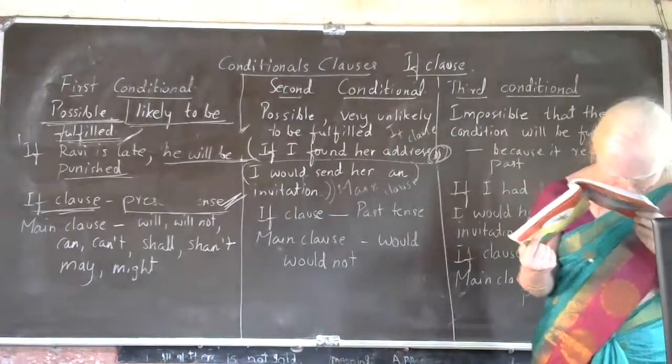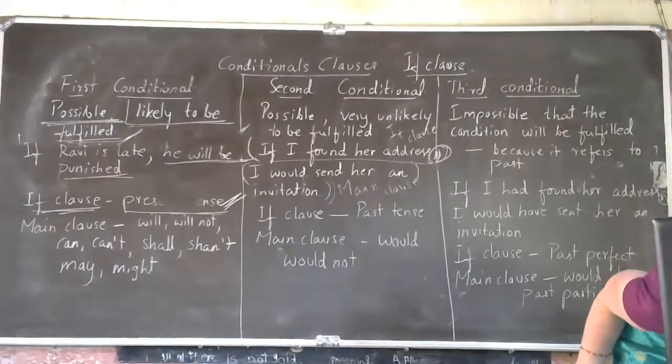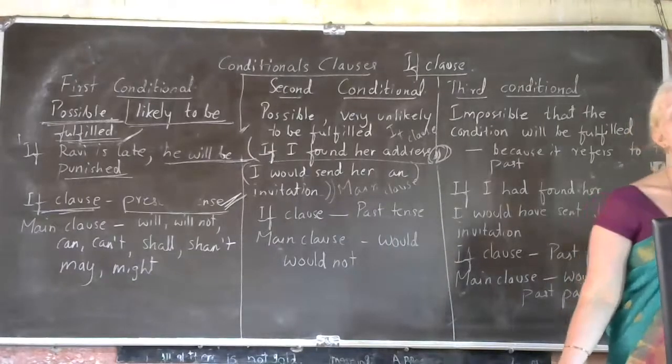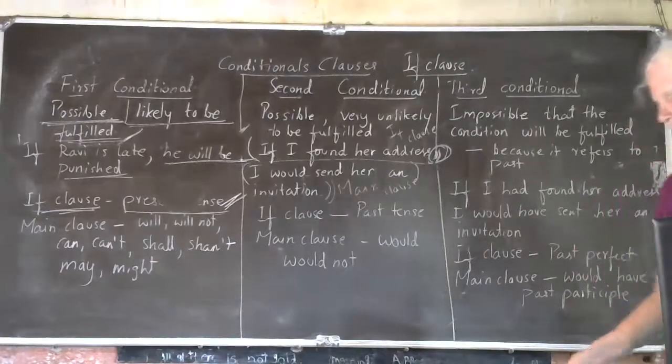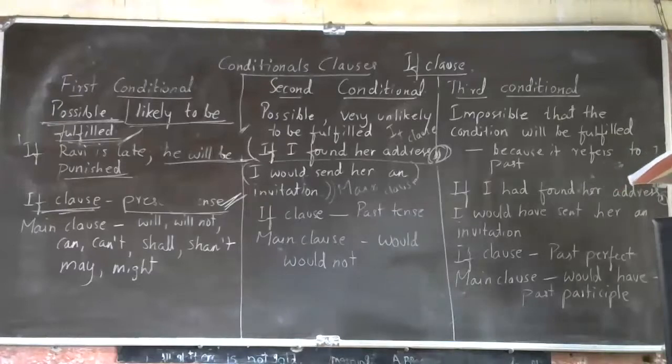Then the next one, the fourth one. If the bus breaks down, who will tell me the answer? Swasti: I won't be able to attend the class. Exactly. Okay. If the bus breaks down, I won't be able to attend the class.